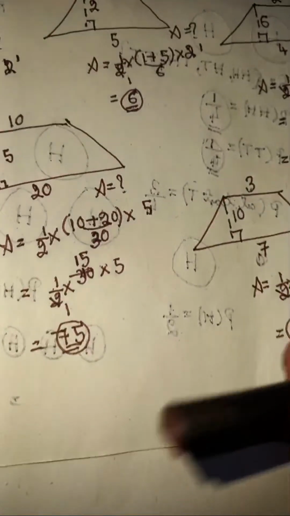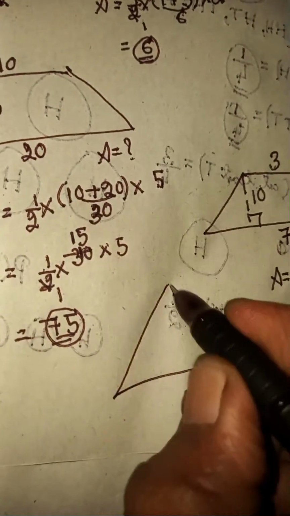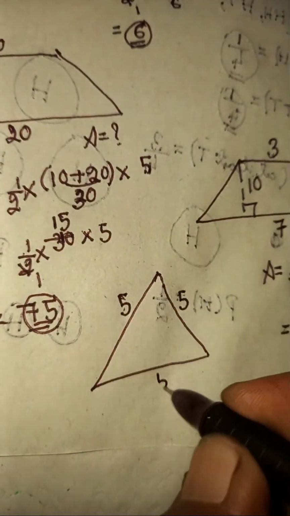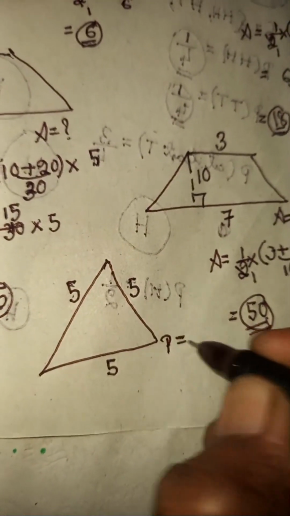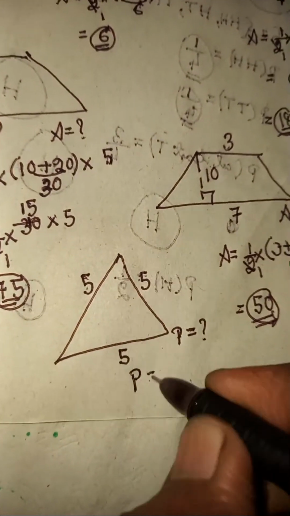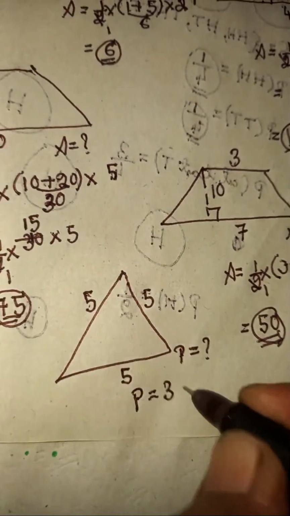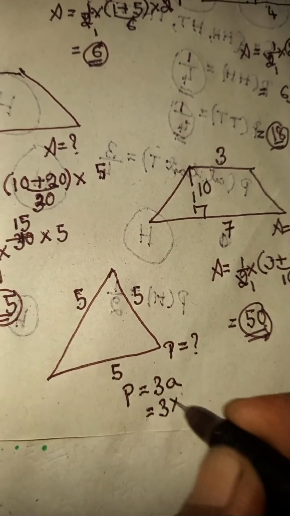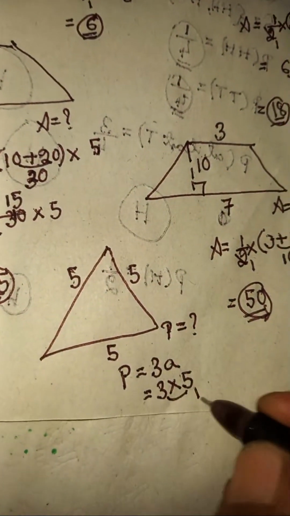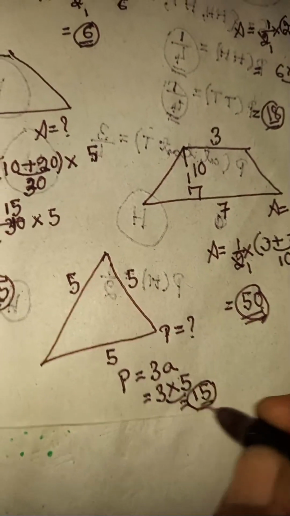And another equilateral triangle, here also all sides are equal to 5 units. They ask what is the perimeter of it. In this equilateral triangle, perimeter is 3 times the side length, that is here 3 times 5. All sides are 5, so 3 times 5 is 15 units. That's the perimeter of it.